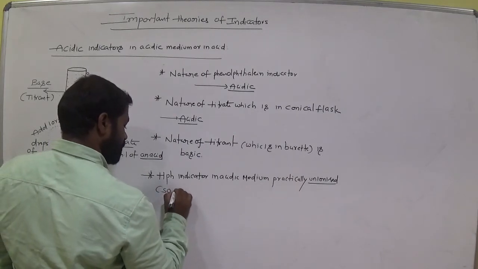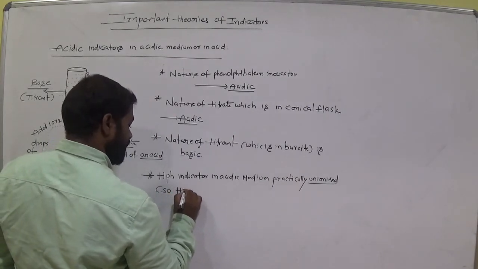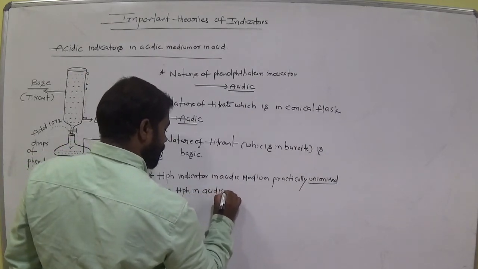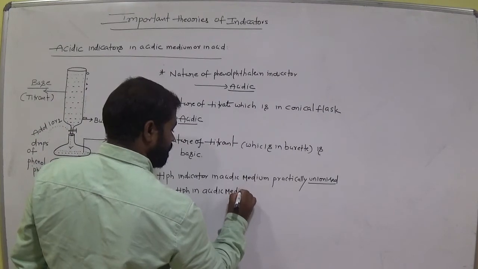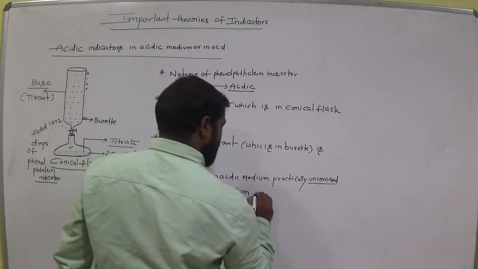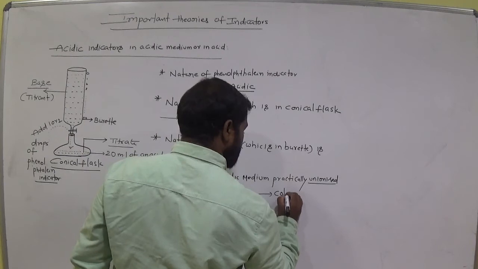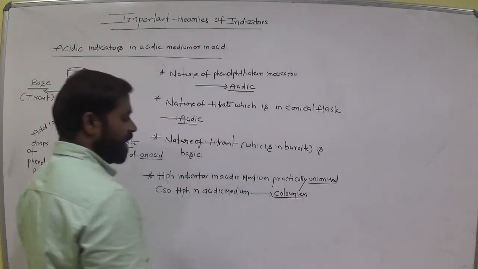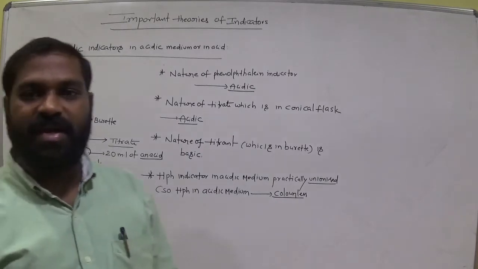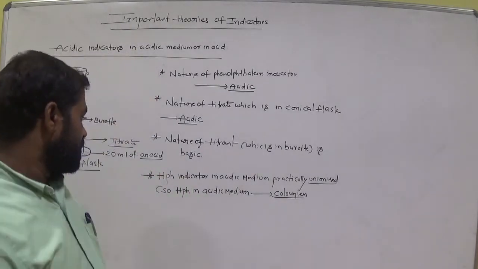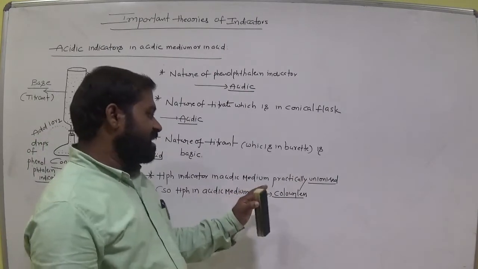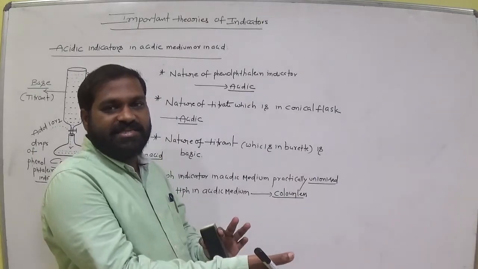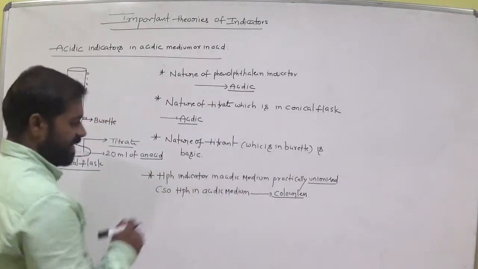So HPh in acidic medium is colorless. Phenolphthalein indicator in acidic medium is clearly colorless. Okay. So why? Because it is unionized in acidic medium. It is unable to ionize in acidic medium. Is it clear? Let me explain.